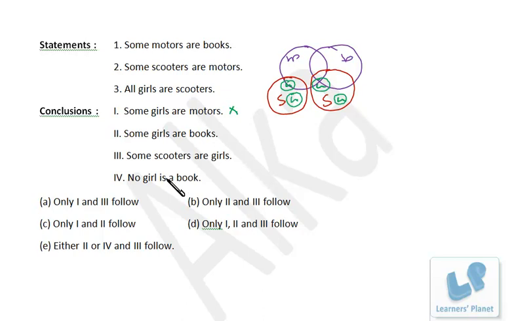Some girls are books, and we have here no girl is a book, right? So these two are complementary sentences. Either of them is true, either this or this. Both of them simultaneously cannot be true, right? Second or fourth, then we check.